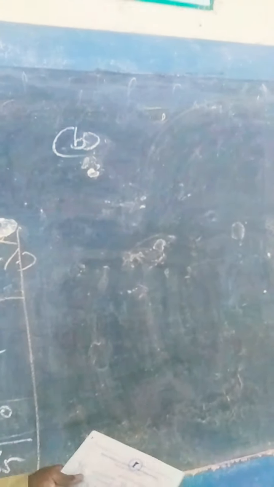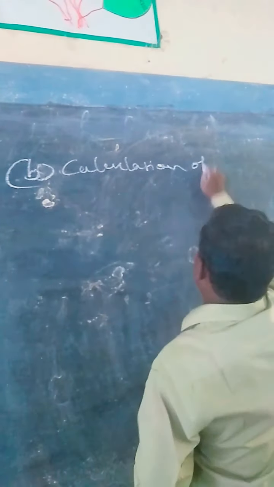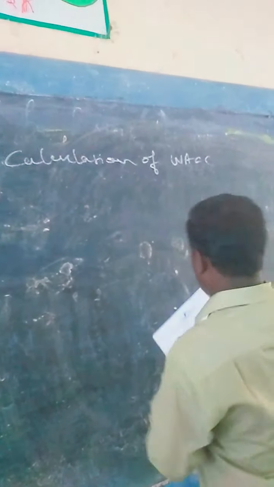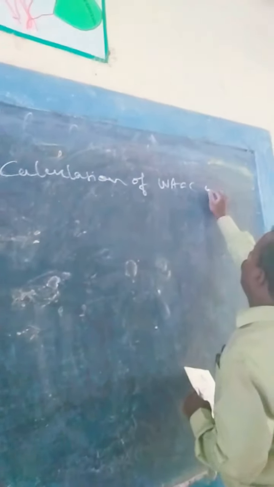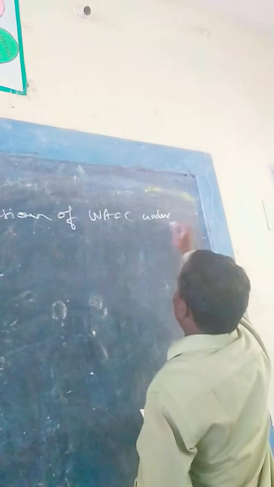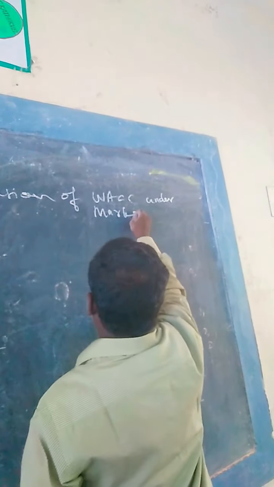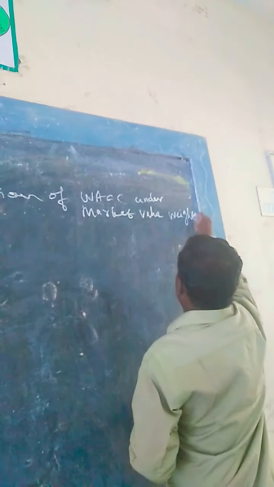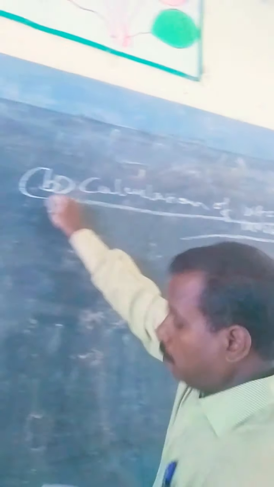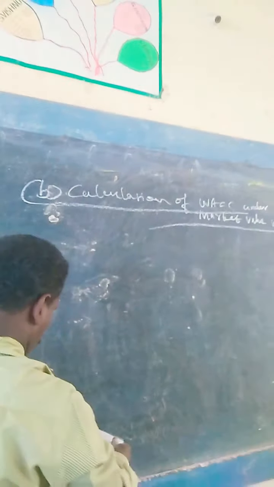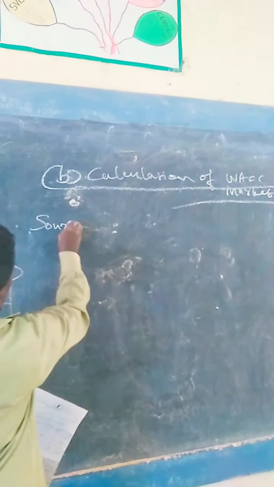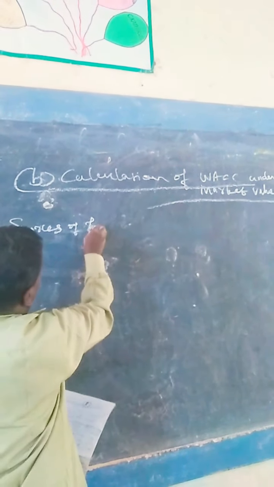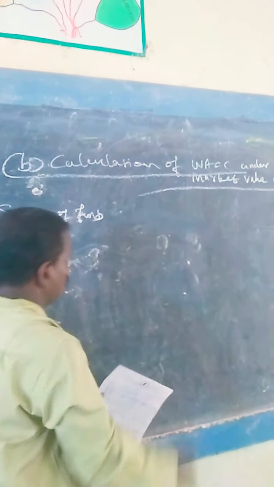Then another calculation of WACC under market value weights. First column, sources of funds. Second column, amount of rupees.